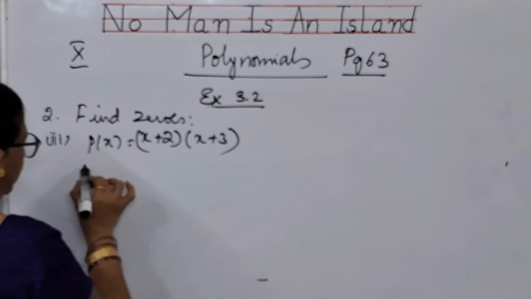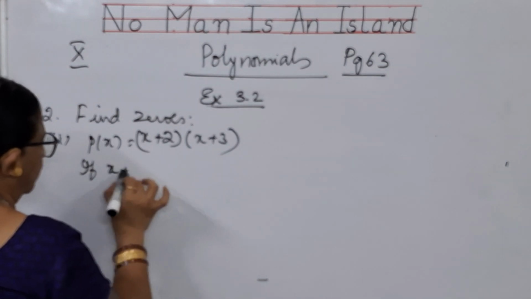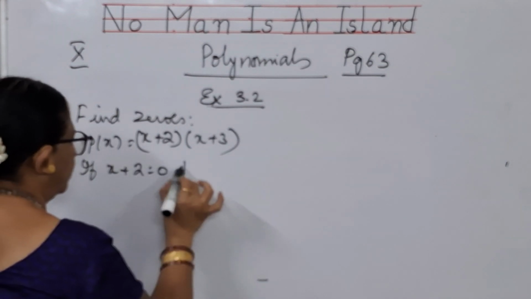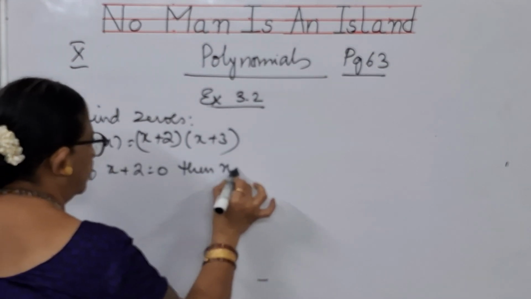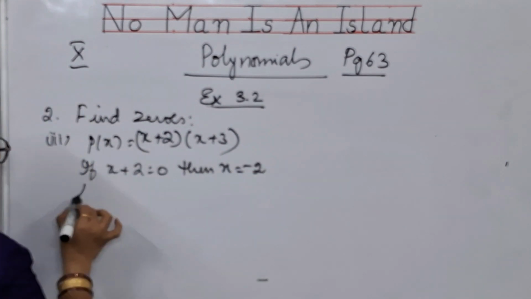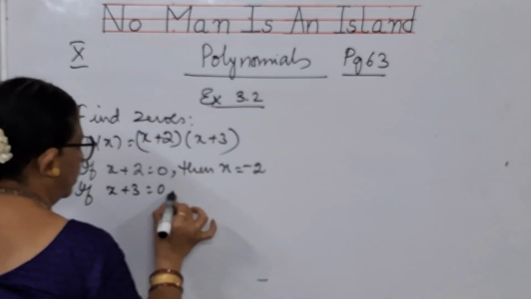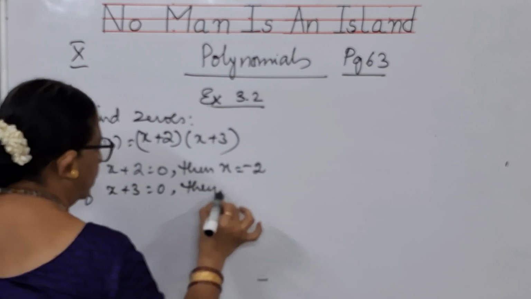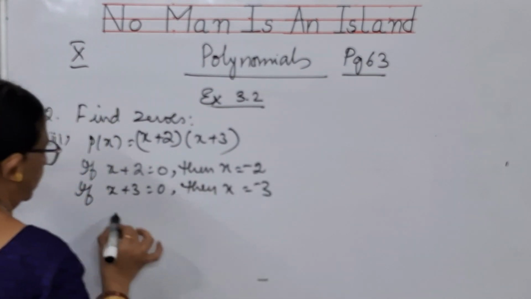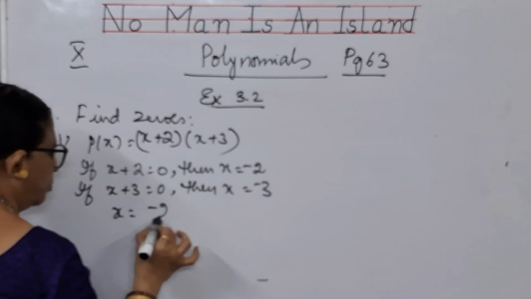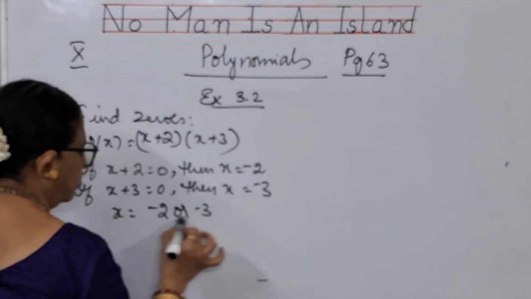So if x plus 2 is equal to 0, then x is equal to minus 2. If x plus 3 is equal to 0, then x is equal to minus 3. So what are the x values? Minus 2 or minus 3.